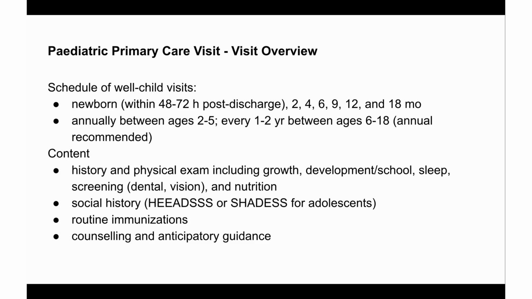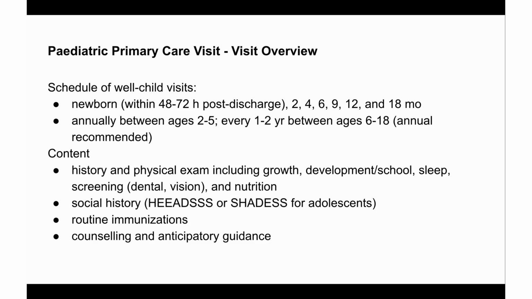When they are adolescents, you must remember to collect a social history, and we use the acronym HEADS or SHADES for you to remember to explore every aspect of their social history. Then you provide them with routine immunization that is due for their age when they come in. And you also provide counseling and anticipatory guidance.